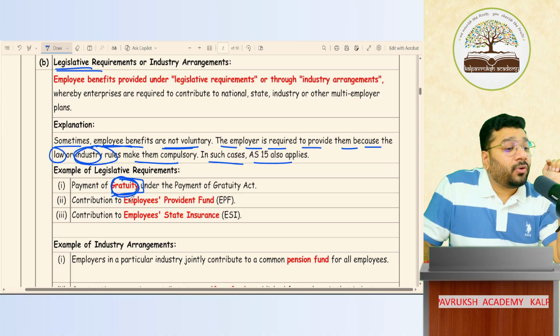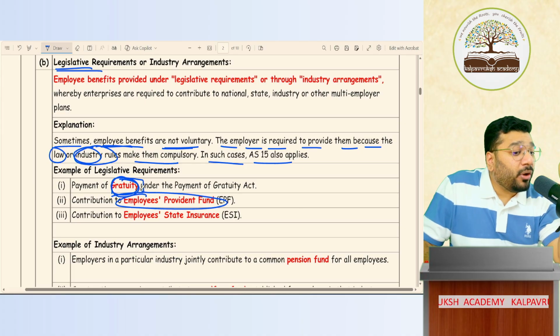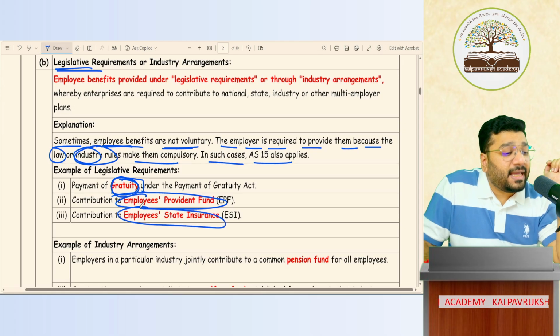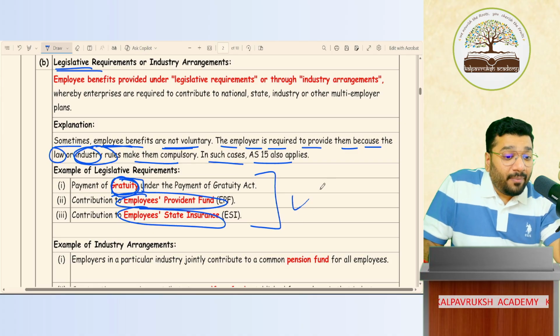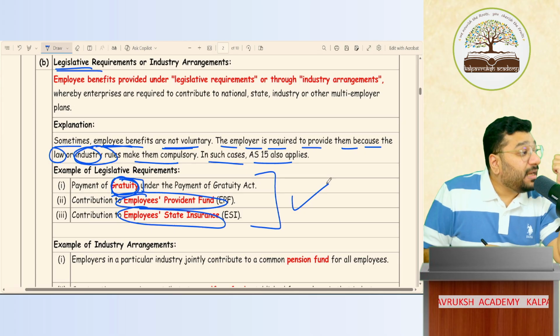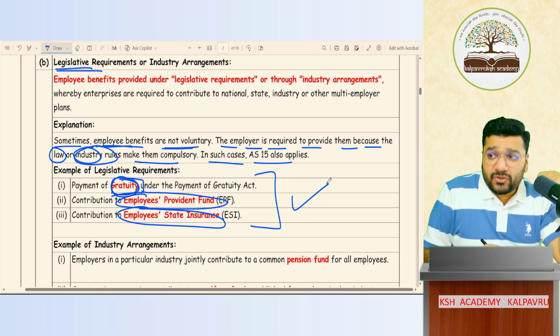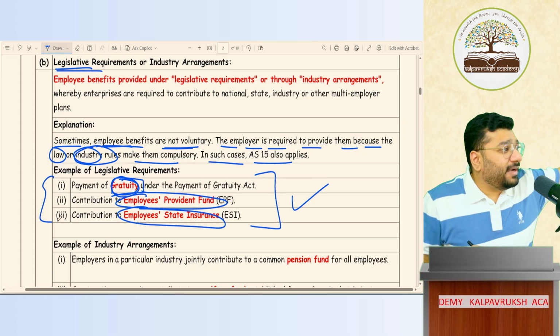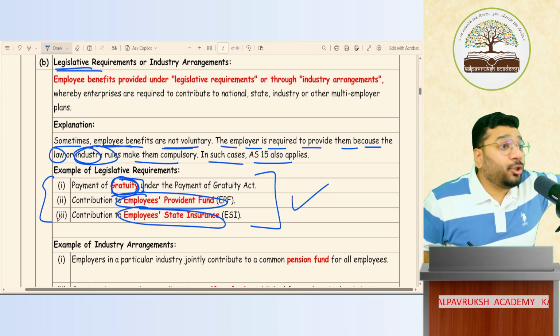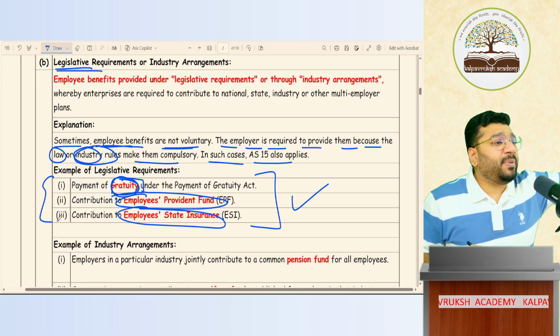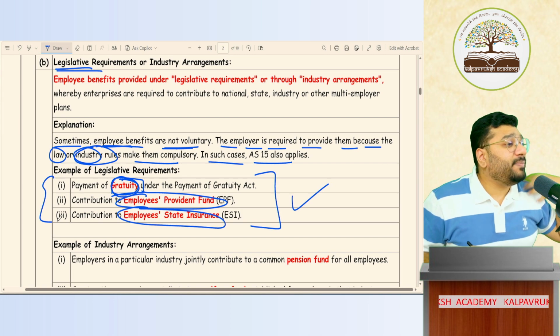Law says that you have to contribute EPF to the employee. Law says that you have to pay ESI to the employee. So all this I am paying from my pocket over and above salary. Salary தாண்டி இது எல்லாமே எக்ஸ்ட்ரா நான் பே பண்றேன். யாருக்காக? For the benefit of the employee. Is it because of my own will and desire to pay all this? Did I decide? No, rather I was compelled by the law, legislature, that you have to pay gratuity, you have to pay EPF, you have to pay ESI. That has been compelled on me.